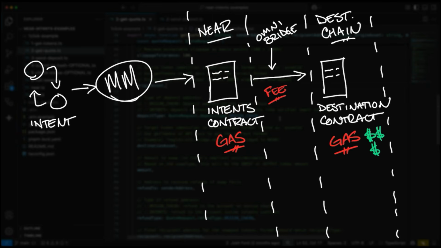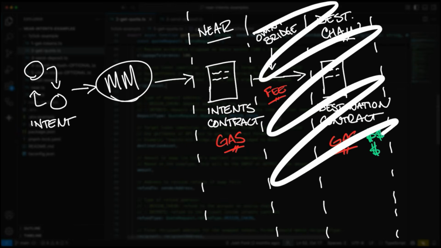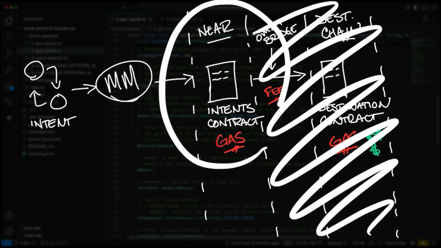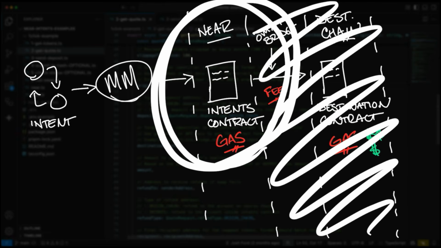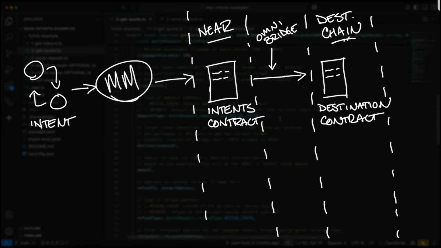So if you wanted to perform a series of swaps, but wanted to avoid paying bridging and gas fees for the destination chain and take advantage of the low transaction fees and gas prices on NEAR, you can just avoid all the bridging and settling on the destination chain altogether and just interact with the NEAR intents contract. And whenever you're ready, you can settle the final balance on the destination chain. So when you choose intents as the deposit type, you are depositing funds into the intents contract, and then that contract keeps track of your respective token balances until you are ready to withdraw them.